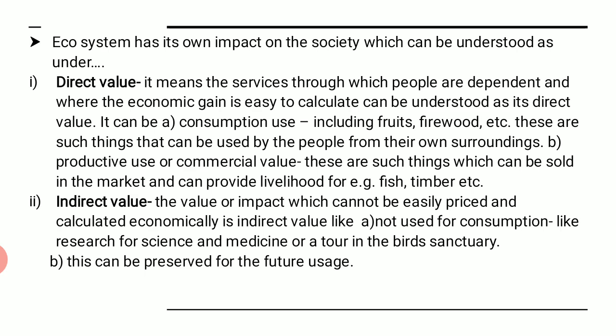So what we are trying to understand here is that ecosystem has its impact on society through two things. One is direct value, the other one is indirect value. Direct value can be divided into two parts. One is consumption use: everything that we get from nature and use for our own purpose. We are not there to sell it, and it is generally received from the surroundings.